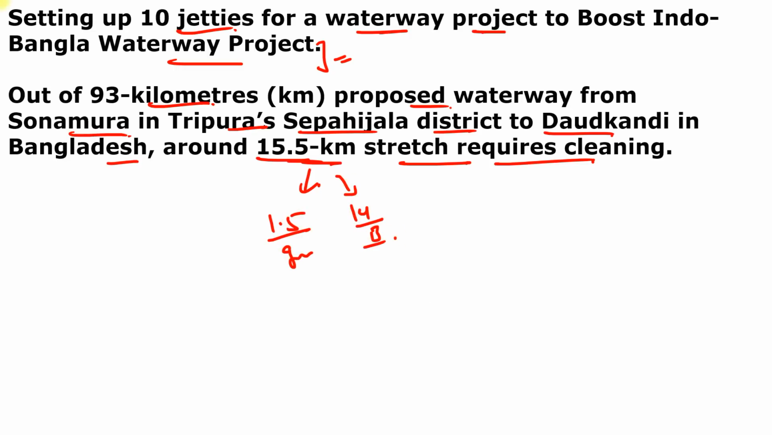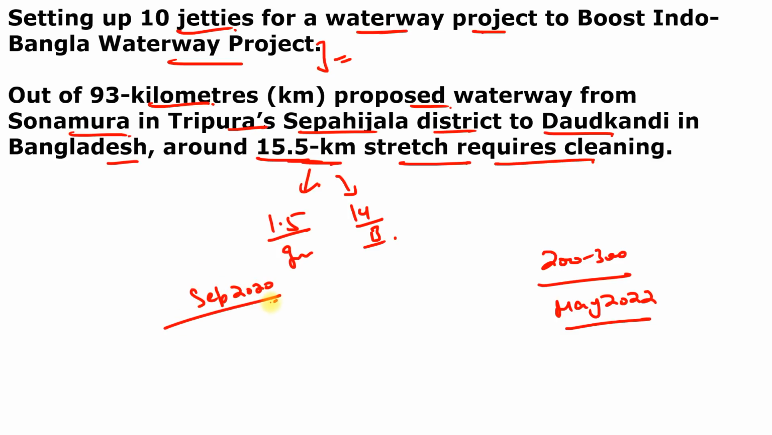And the Minister of State has set a goal to bring vessels with a carrying capacity of 200 to 300 tons from Daudkandi in Bangladesh to Sonamura by the end of May 2022. So it will definitely improve the relationship between India and Bangladesh. And a trial run of the waterway project from Bangladesh to Tripura was already carried out in September 2020.